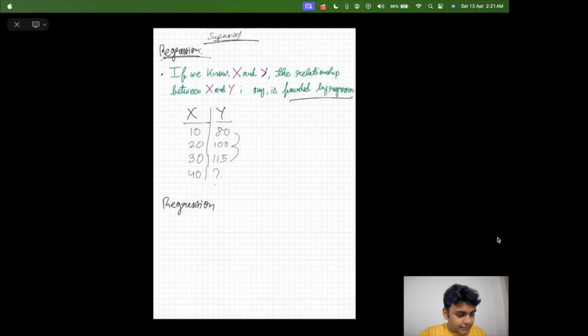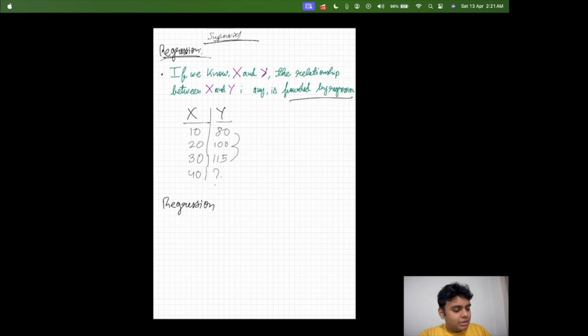Regression is a statistical technique which allows us to know a relationship between dependent variables and a series of independent variables. If you remember from our previous lecture, we talked about a term called dependent variable and independent variable. If you are new to this, I seriously recommend you go back and watch that video. Now, dependent variable is something which we are predicting, and independent variable is what the dependent variable makes the predictions from.